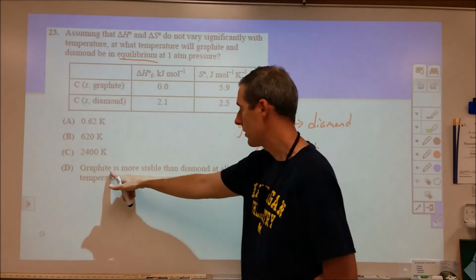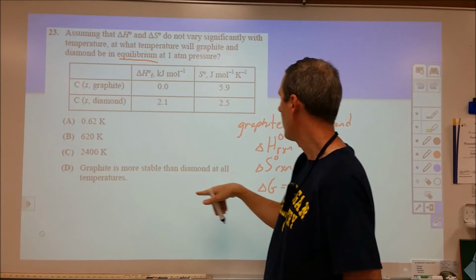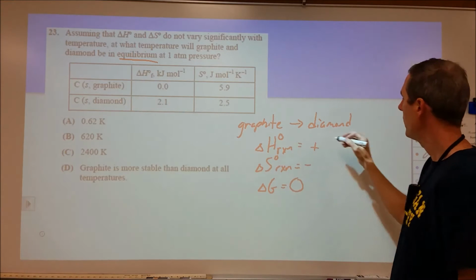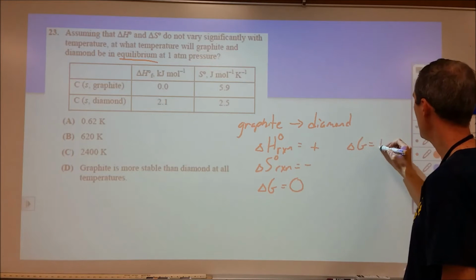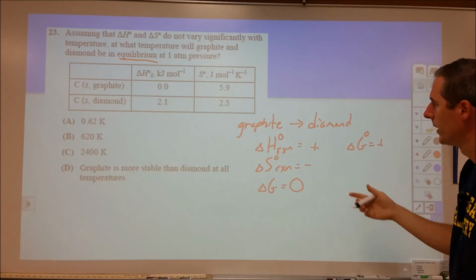So now we need to check on this. It says graphite is more stable than diamond at all temperatures. So the way we've written this, we have a positive delta G at this point.